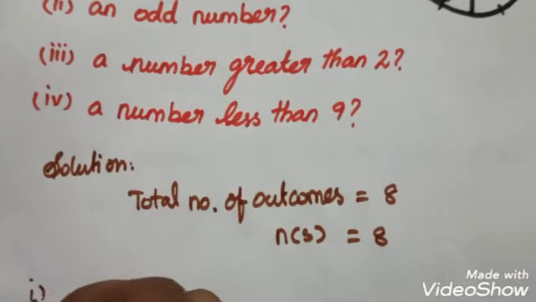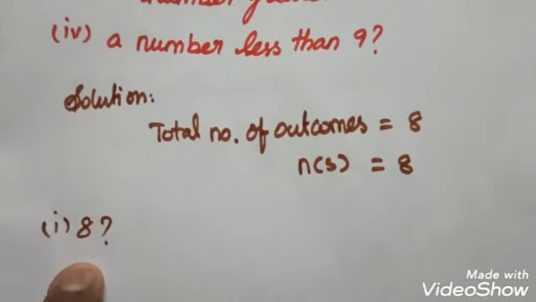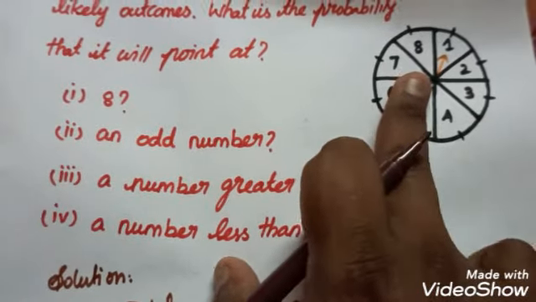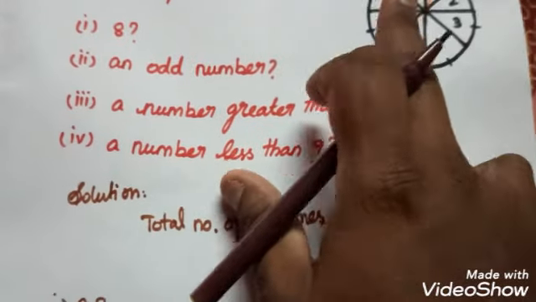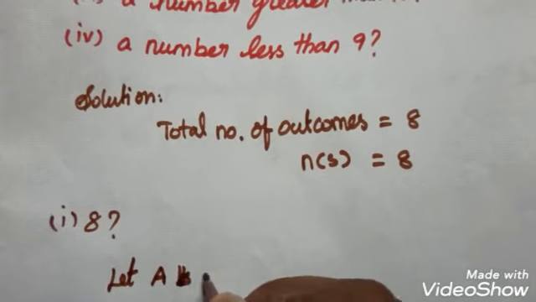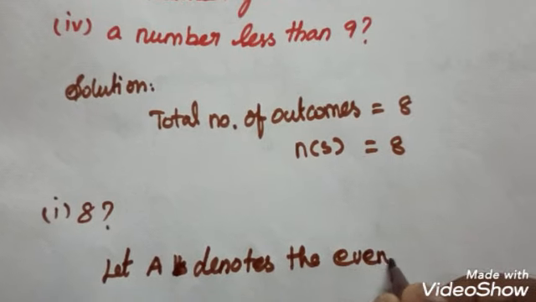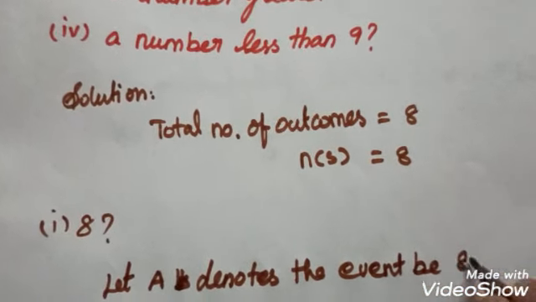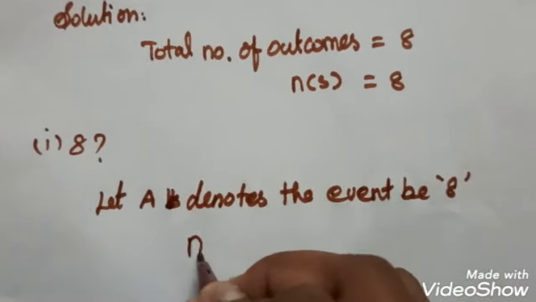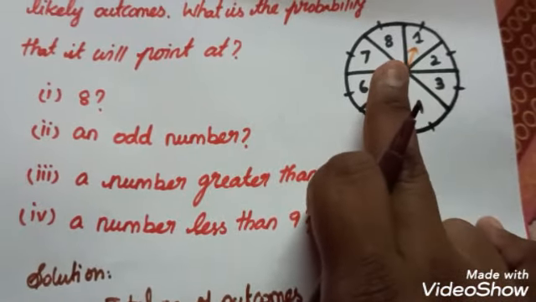The first question: the arrow will rest at the point 8. You know there is only one 8 on the spinning wheel. So let A denote the event that it is 8. n of A is only 1, because only one 8 will appear in the spinner.